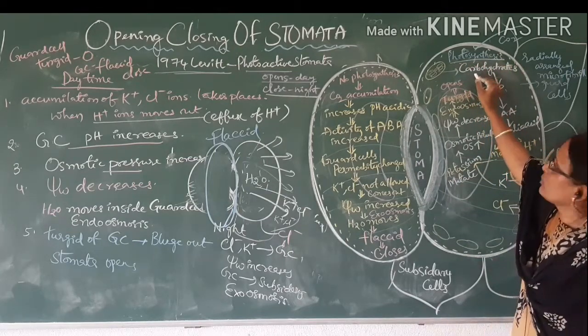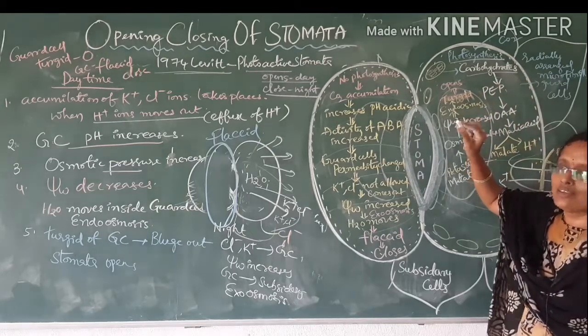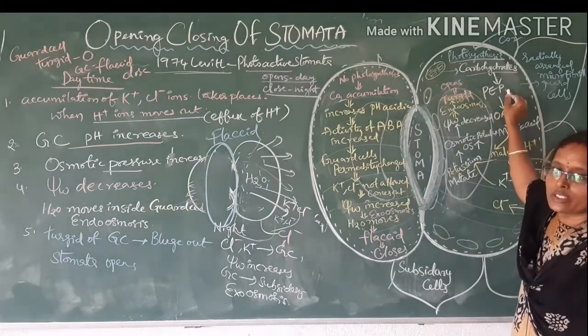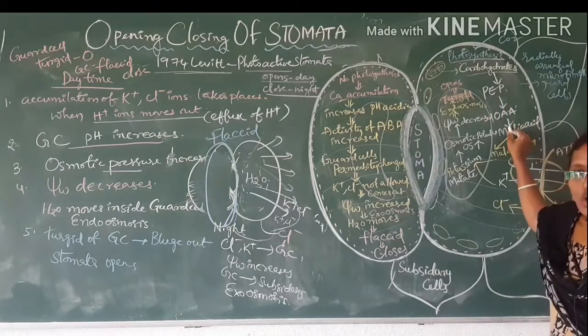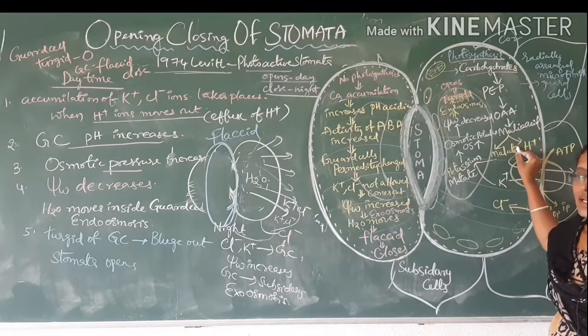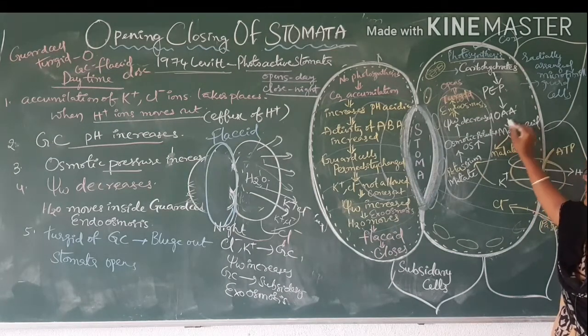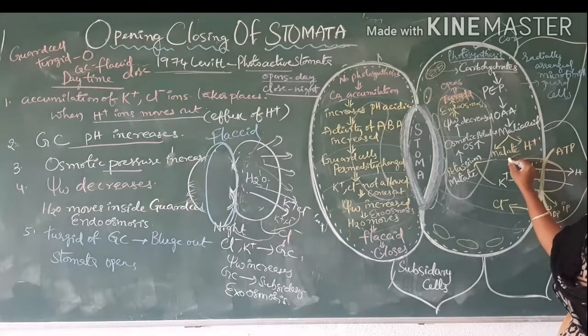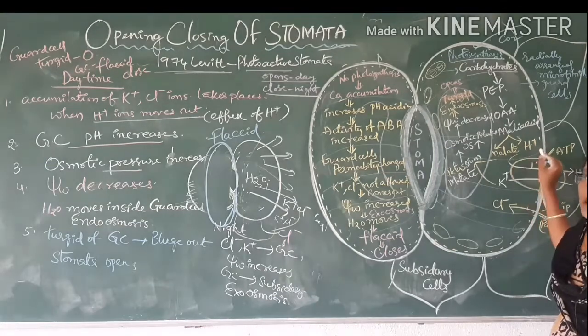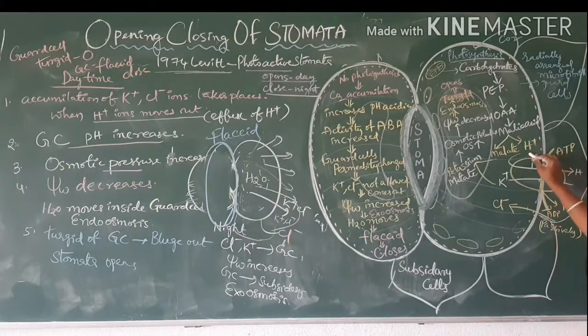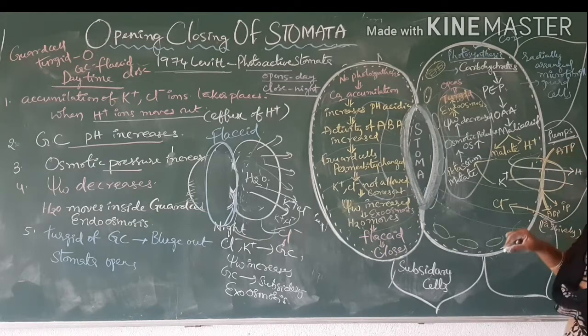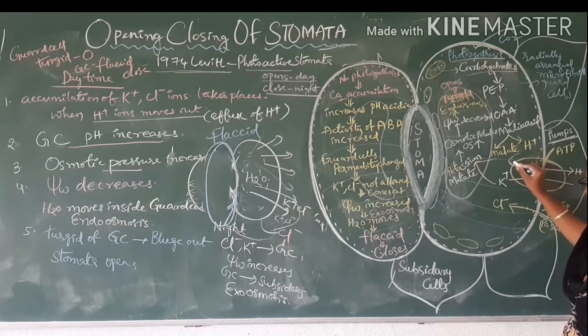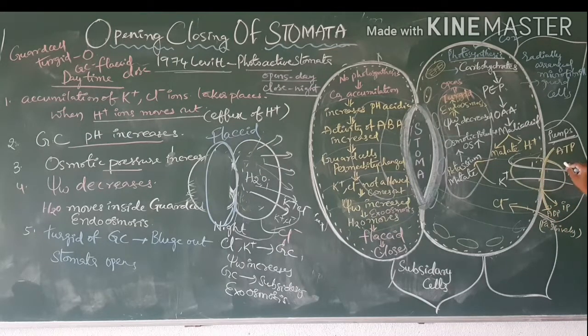After photosynthesis, they produce carbohydrates. These carbohydrates are turned into PEP, phosphoenol pyruvate. Again it forms oxaloacetic acid, which is converted into malic acid. This malic acid is divided into malate and H plus ions. These H plus ions, by using special pump proteins, move outside of the cells, that is into the subsidiary cells.